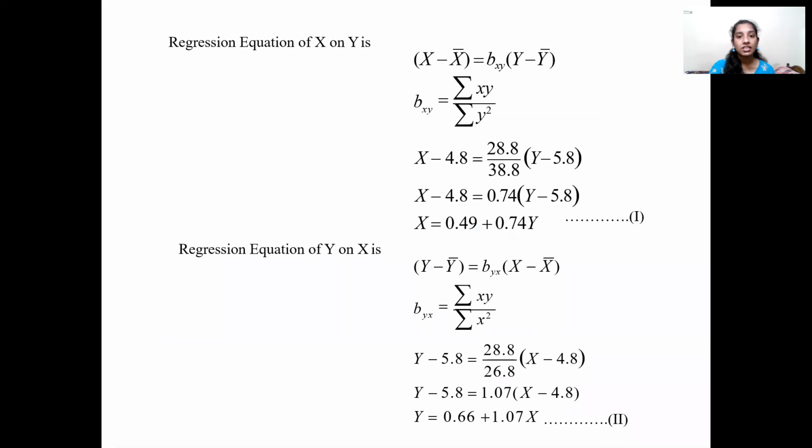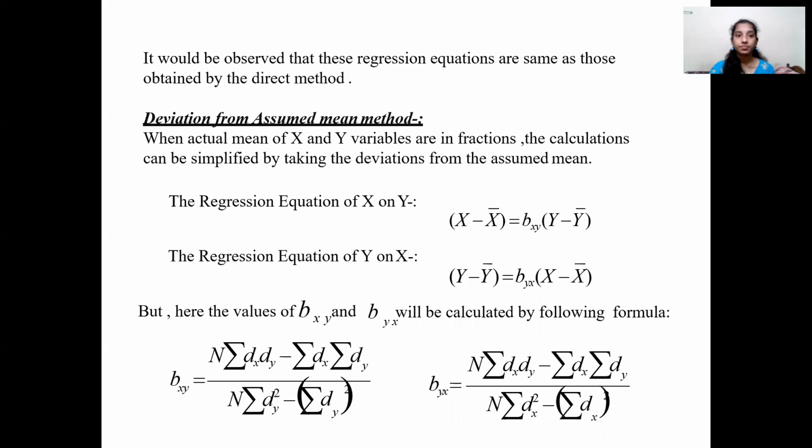Substituting all this in the equations, we get x equals 0.49 plus 0.74y. Whereas for the regression equation of y on x, we get y equals 0.66 plus 1.07 into x. It would be observed that these regression equations are the same as those obtained by the direct method. Now let's see the second method, that is the deviation from assumed mean method.